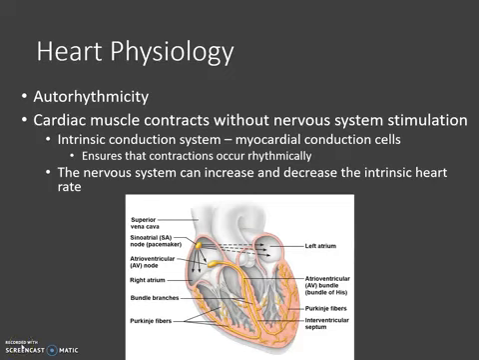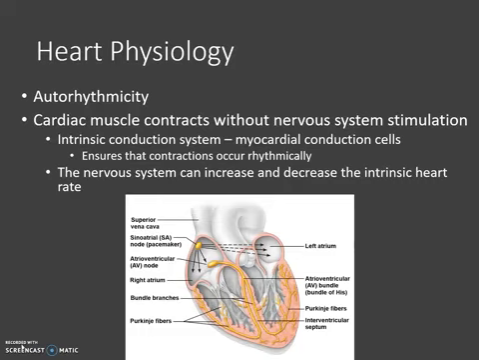Cardiac muscle is able to contract without stimulation from the nervous system. If you recall, when we talked about skeletal muscle, we said that skeletal muscle has to be stimulated by the nervous system in order to contract, but cardiac muscle doesn't have to be. Now, the nervous system can change the heart rate, but it isn't required in order for the heart to contract.